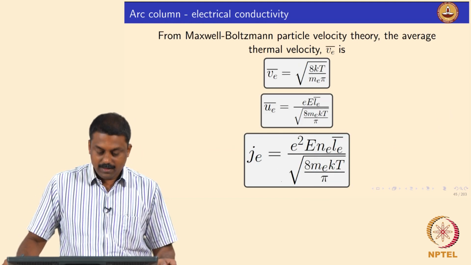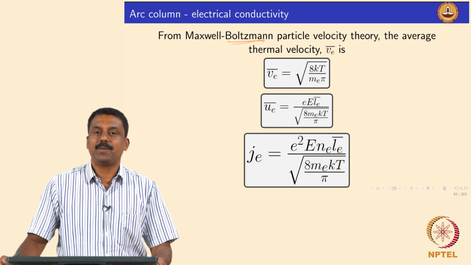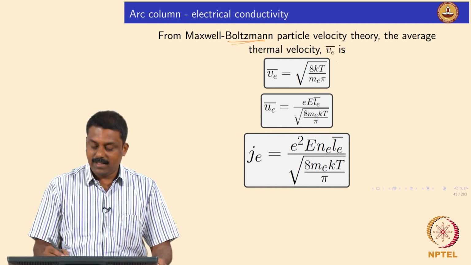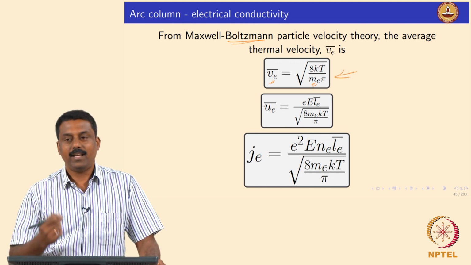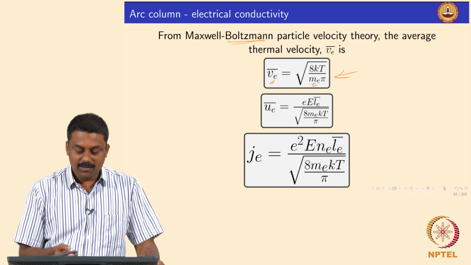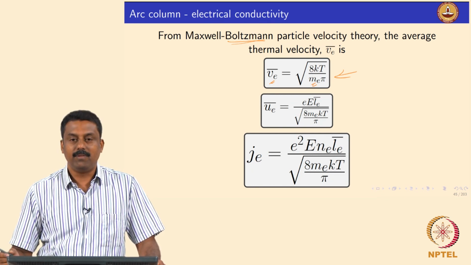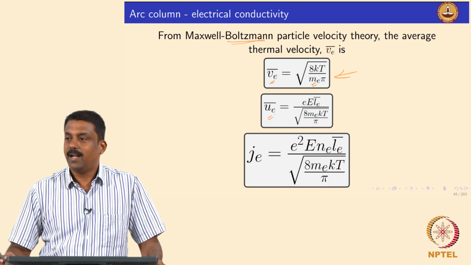Again, from the Maxwell-Boltzmann equation, the average thermal velocity is given by the square root of 8kT by m_e pi, for any particles. So we know the equation for the average thermal velocity, and now we can apply it to the average drift velocity.